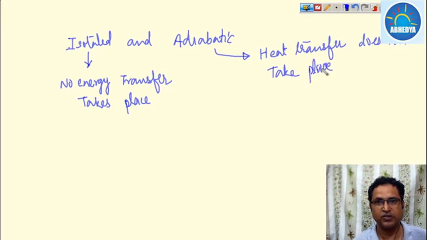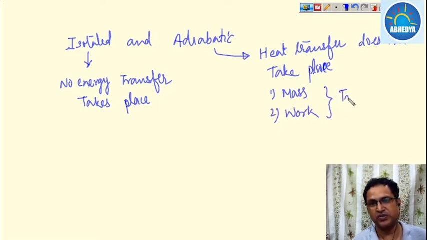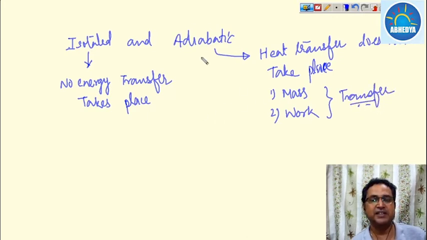Only mass and work transfer is possible. So this is your adiabatic system. Always make it clear that isolated means no energy transfer, neither mass nor work nor heat, while in an adiabatic system only heat transfer does not take place; mass and work transfer can take place.